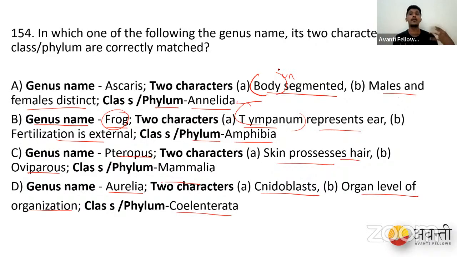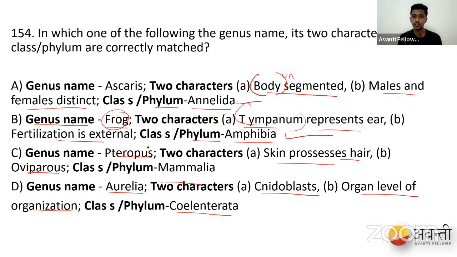The frog eggs are not produced within the parent body. The gametes are released into the local ecosystem like water, ponds or stagnant water, so the fertilization happens externally. That is also correct. And the phylum Amphibia is absolutely right. So option B is correct. If you chose option B, you're right.